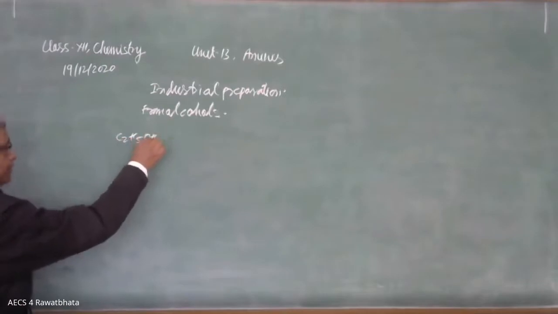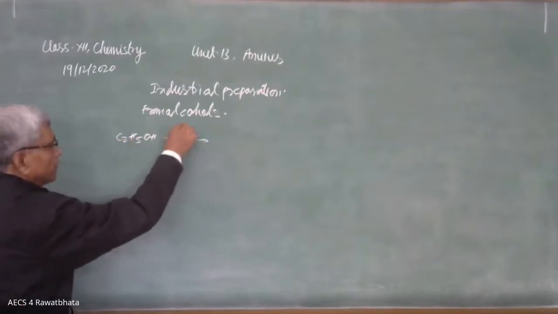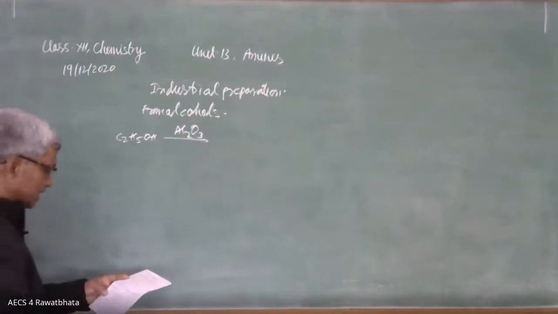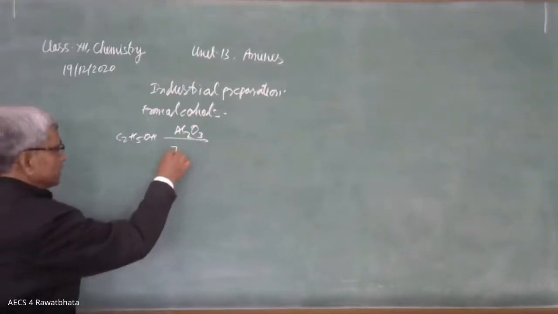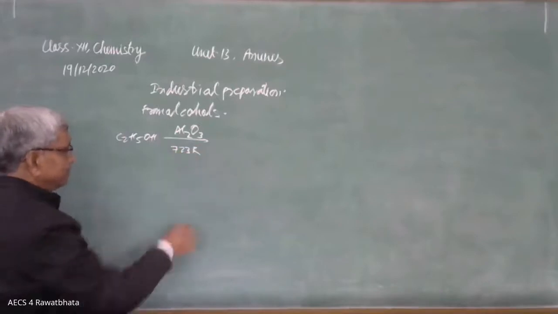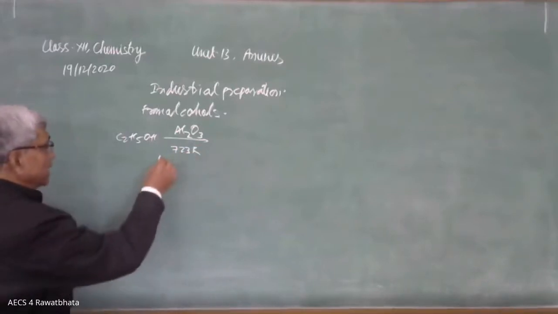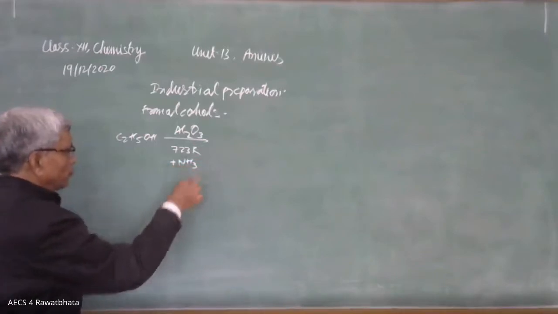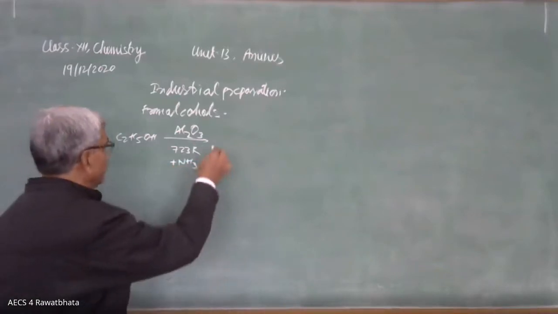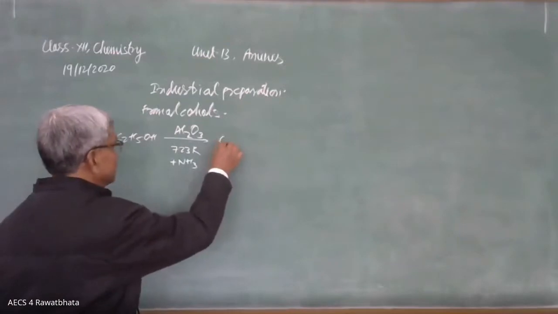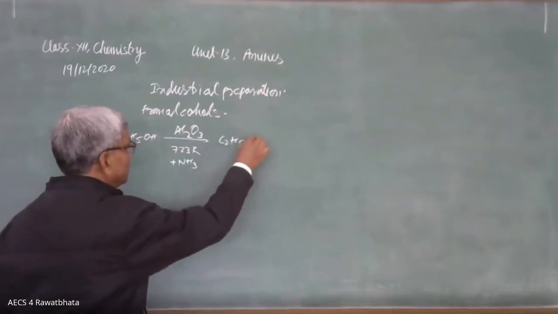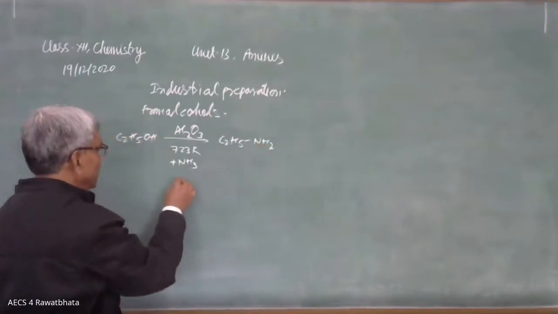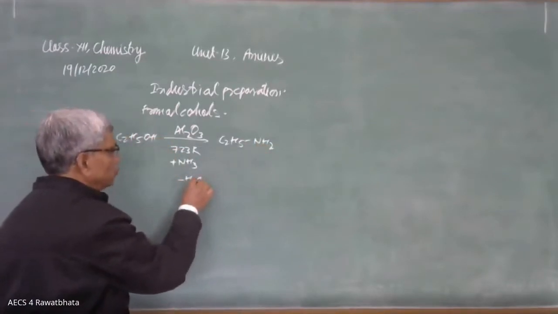C2H5OH, in presence of alumina, Al2O3, and heated up to 723 Kelvin, combines with ammonia. This reaction is along with ammonia. We are going to get primary amine like C2H5NH2. One hydrogen along with OH comes out in the form of H2O.